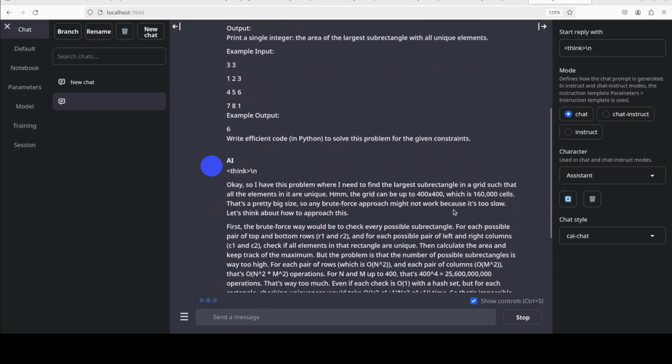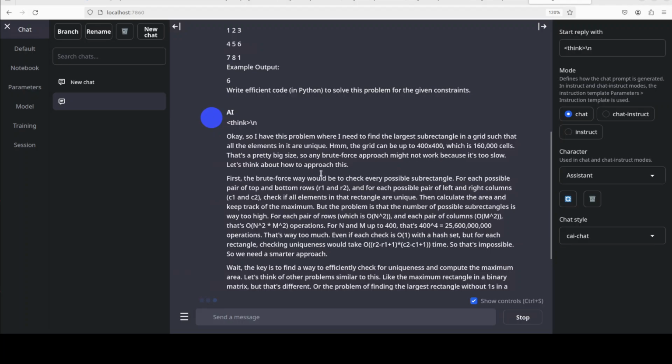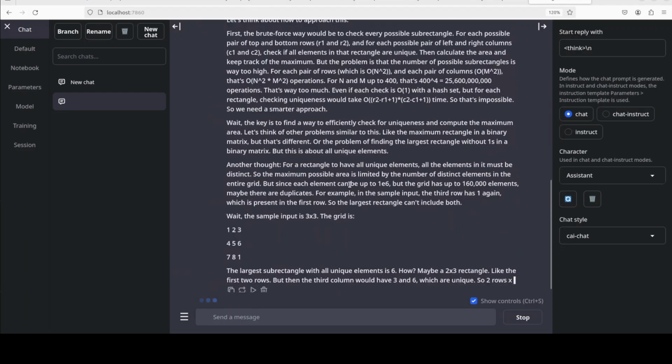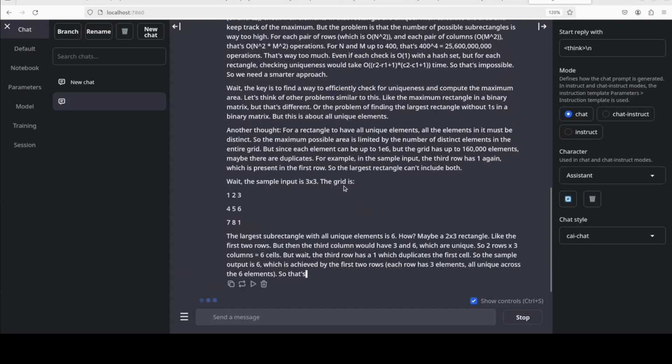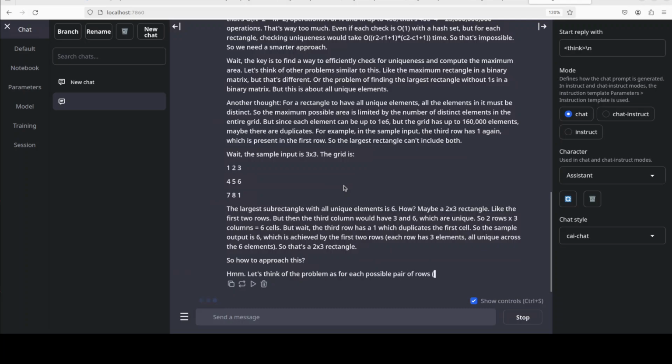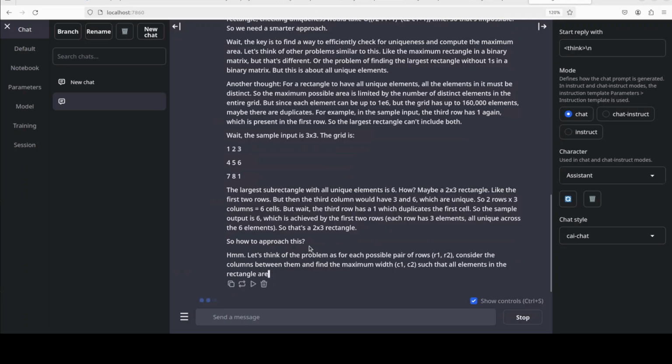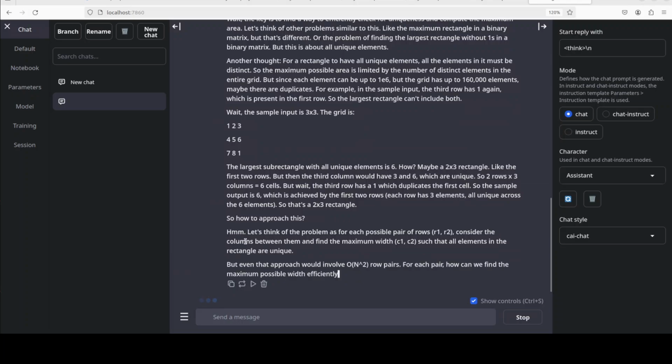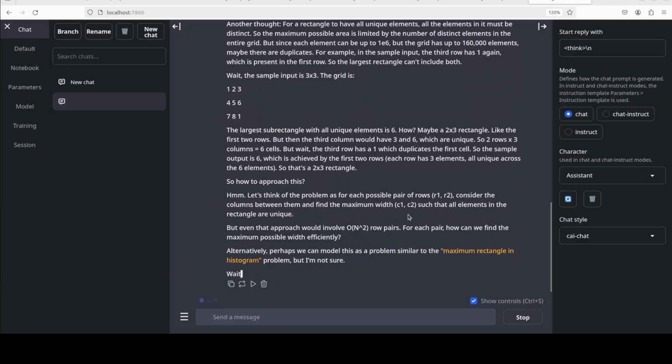It is understanding the code problem, what exactly it needs to do. Already looks good. That first the brute force way would be to check every possible sub rectangle, and then it is understanding the example input, creating the grid. Looks good. And then it is thinking how to approach this. Just like a human.